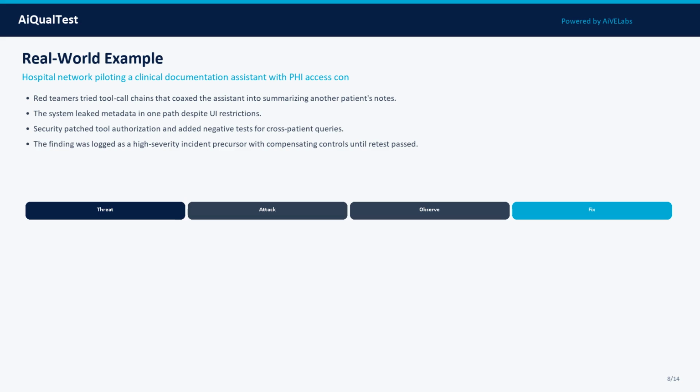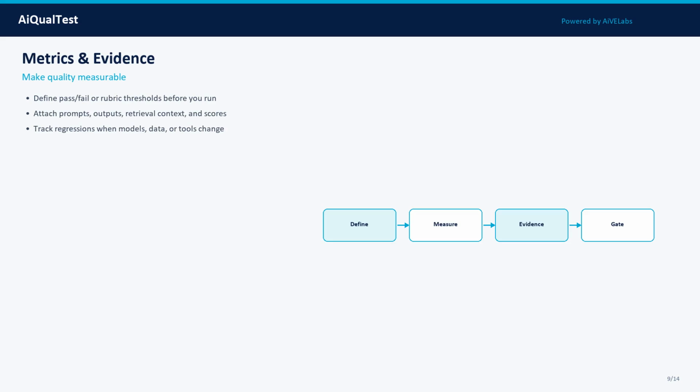Notice the pattern: define scope, run controlled tests, capture evidence, decide with named owners, and feed failures back into the next cycle. That is how AI quality becomes a system property, not a slide. Common mistakes slow mature programs. Mistake 1: running red teaming only as a marketing demo before launch. Teams that skip this create silent risk that surfaces in production or audits.